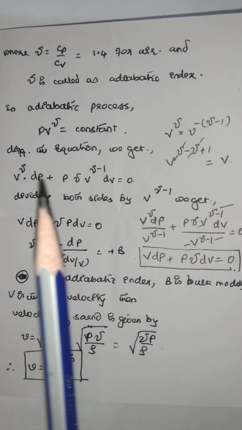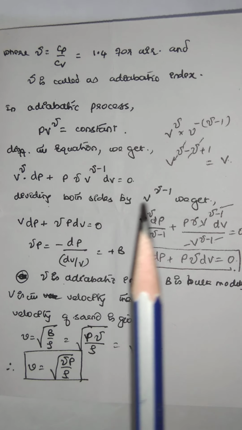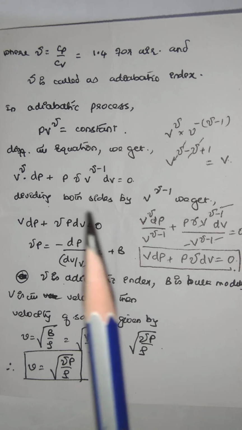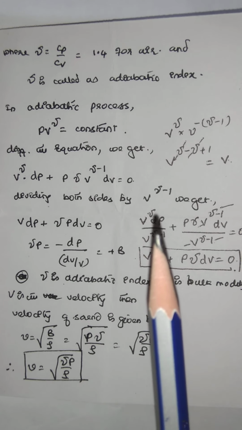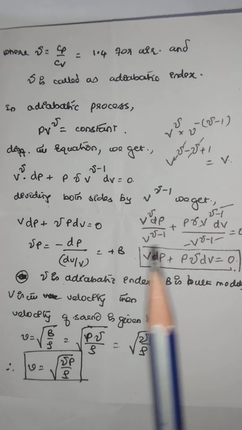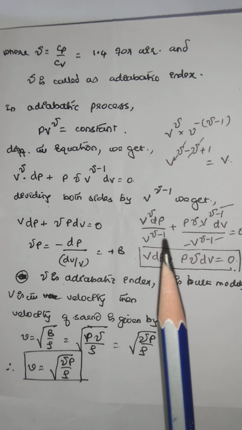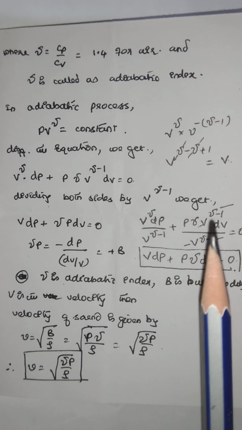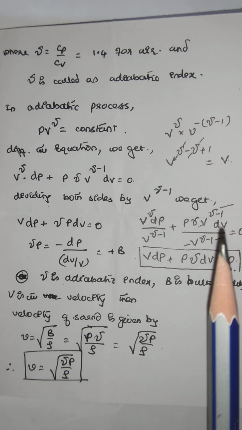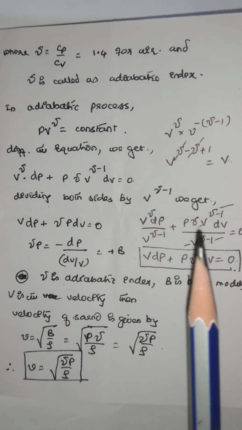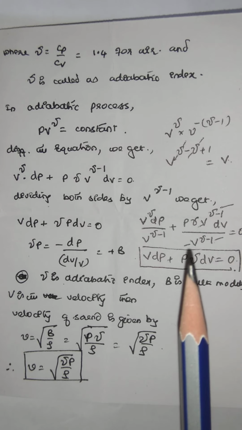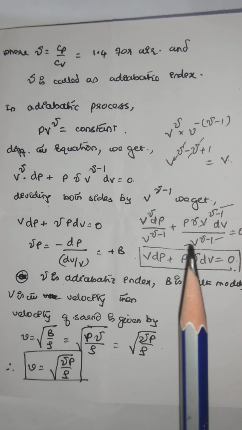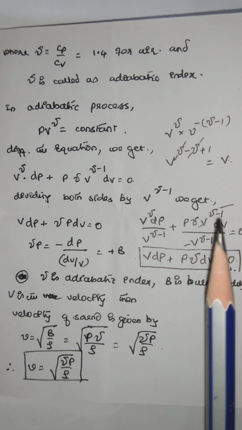Now we divide this complete expression by V to the power of gamma minus 1. The first term is V to the power of gamma into dP by V to the power of gamma minus 1, plus P gamma V to the power of gamma minus 1 into dV by V to the power of gamma minus 1, equal to 0. Here V to the power of gamma minus 1 cancels.